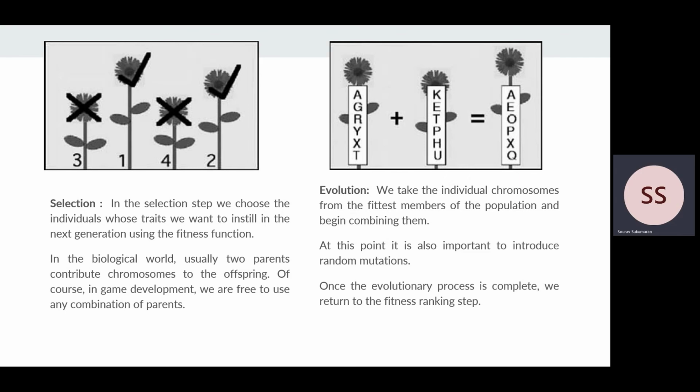using the fitness function. Finally, in the evolution step, we take individual chromosomes from the fittest members of the population and begin combining them. At this point, it is also important to introduce random mutations. Once the evolutionary process is complete, we again return back to the fitness tracking step. This iteration continues until we have generated reasonably fit individuals which can provide good response to the situations in hand.